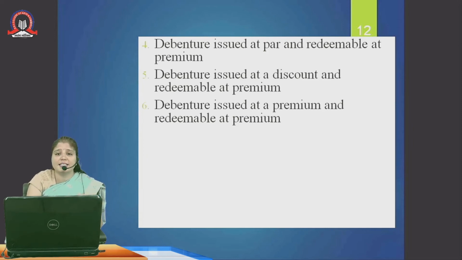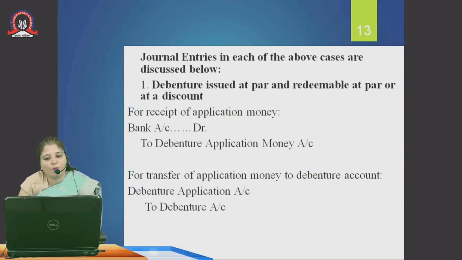Then the fourth category is debentures issued at par but redeemable at premium. That means when we are issuing the debentures, we are getting an amount of 10 rupees per debenture, but when we are repaying the debenture, we pay an amount of 12 rupees. Debenture issued at a discount means that we are issuing the debenture at rupees 9, but when we are repaying the debenture, we are paying at a premium, more than the face value. Debenture issued at a premium means we are getting money more than the face value and we are repaying it more than the face value also. First, let us see one by one the journal entries in each case. Debenture issued at par and redeemable at par.